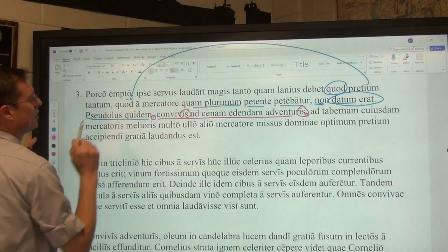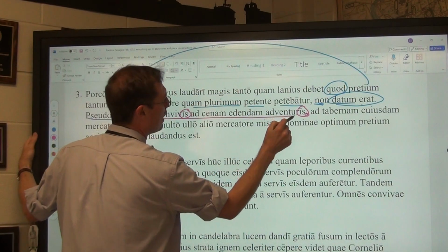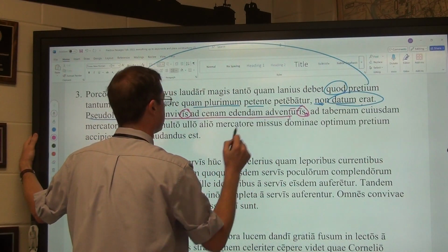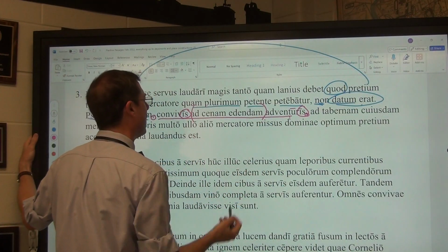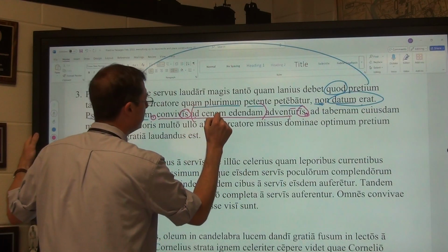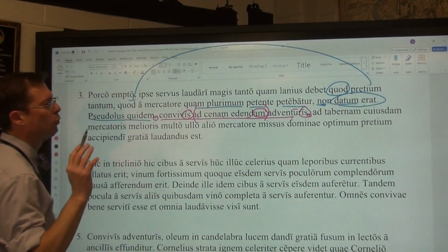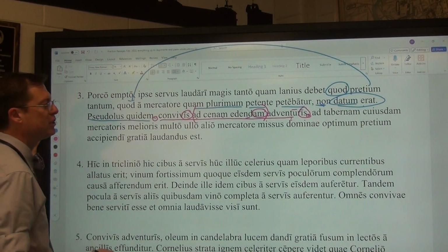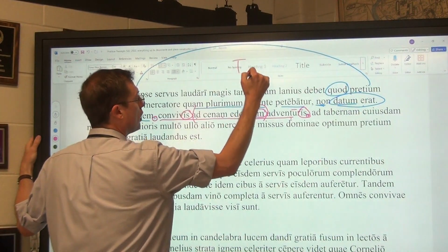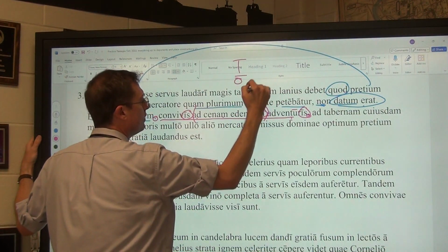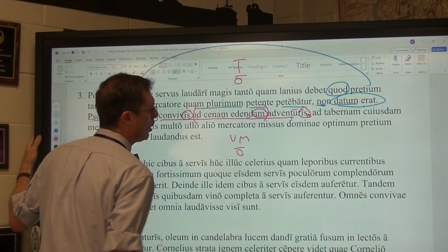With the dinner guests about to arrive, a future active participle, ad canam edendam, for the sake of dinner about to be eaten. This is a gerundive because it is not one of the 4 gerund forms. To be a gerund form, it would have to end in either long I in the genitive, long O in the dative, um in the accusative, or long O in the ablative.